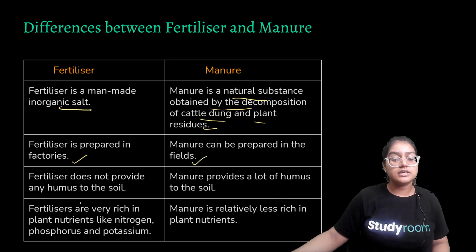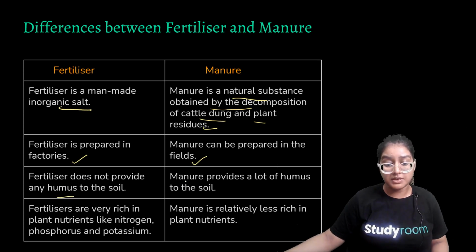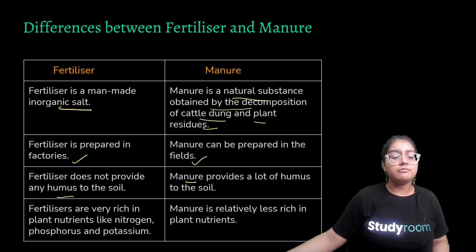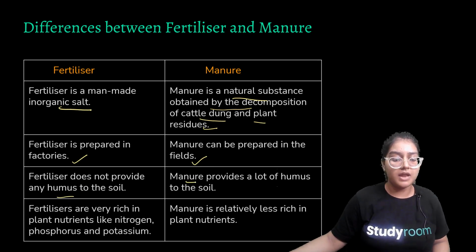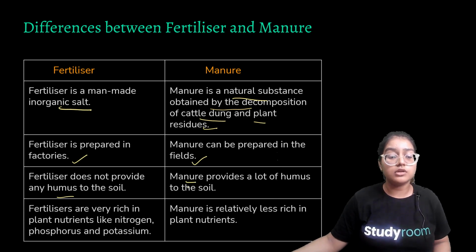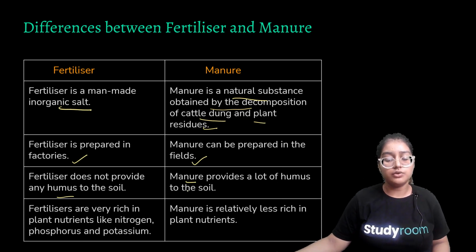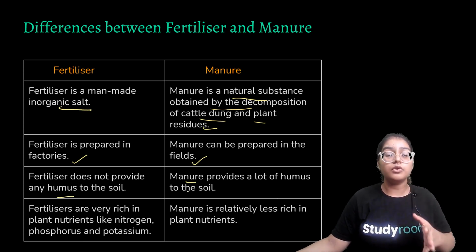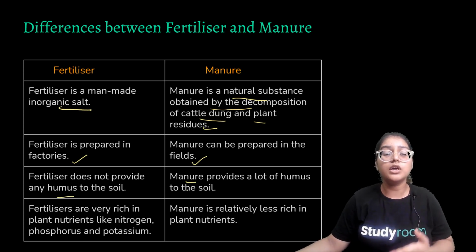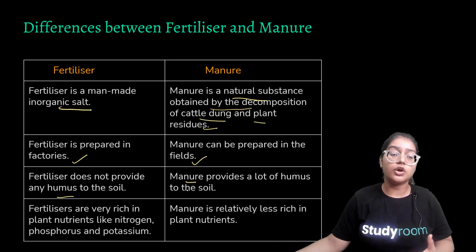Fertilizer doesn't provide any humus, whereas manure provides humus. Fertilizers are very rich in plant nutrients like nitrogen, phosphorus and potassium, whereas manure is relatively less rich in plant nutrients. Hence we have to give both, fertilizer plus manure, to the crop, to ensure that it is gaining fertility and we have a better yield.